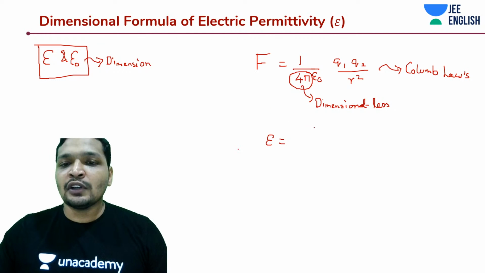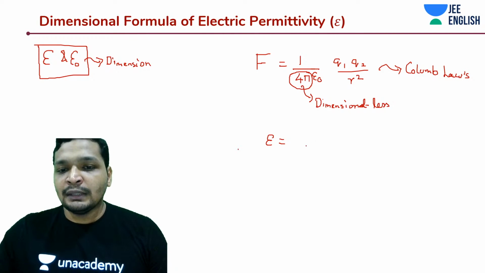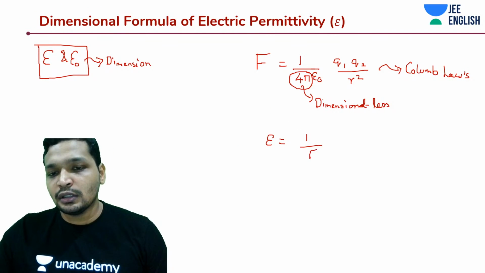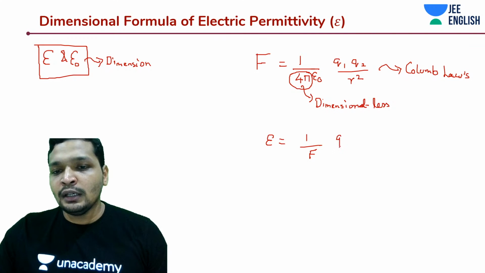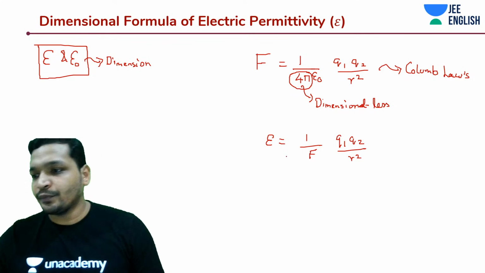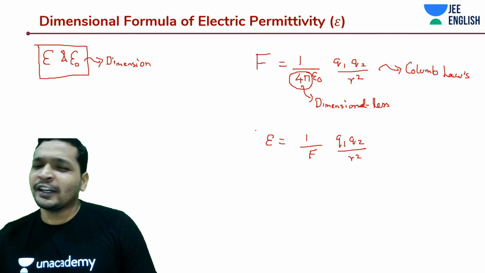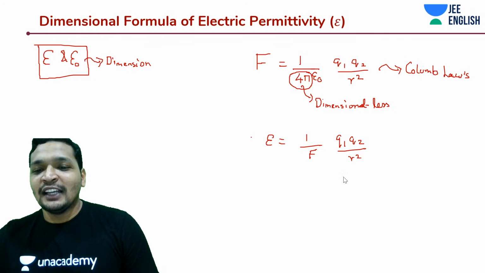So what is epsilon? Epsilon is nothing but something, 1 by 4 q1 q2 by r square. Yes, students, all of you got it correct. Yes, that's true. Anyway, let's do this.